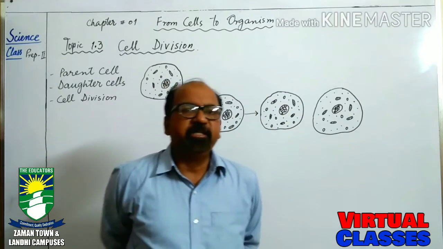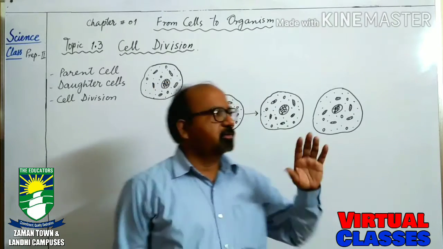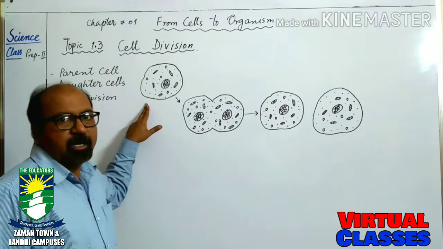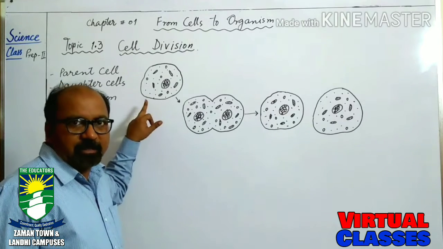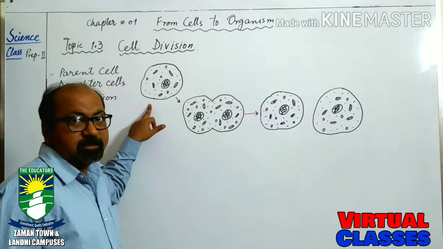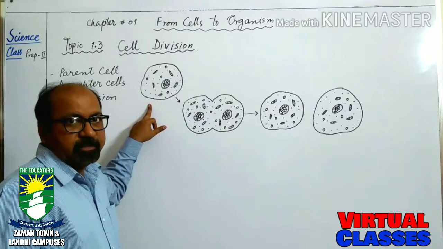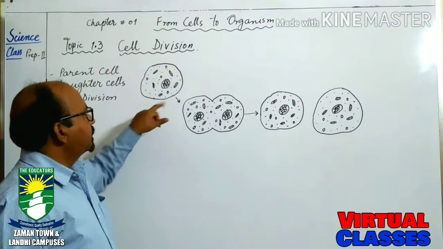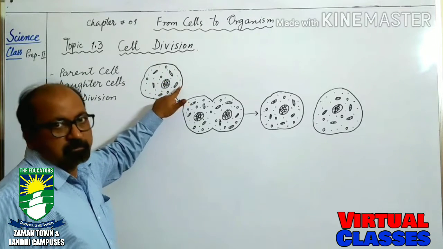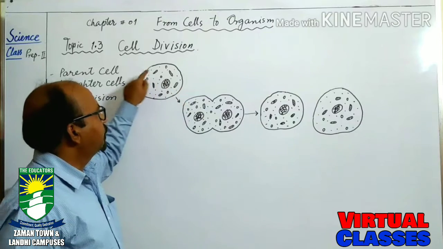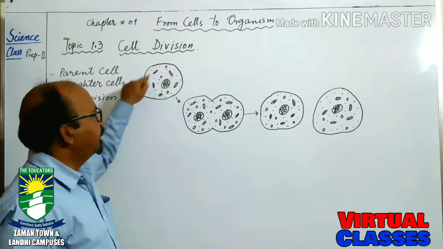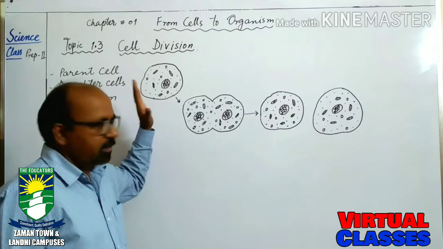In our previous class, I told you about the cell. For example, do you remember which cell this is? This is an animal cell. And we have discussed that it has a cell membrane and nucleus, its cytoplasm and its smaller organelles as well.